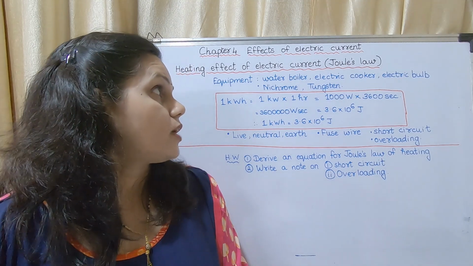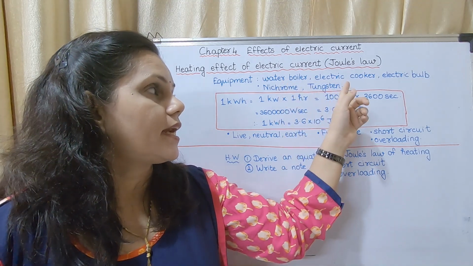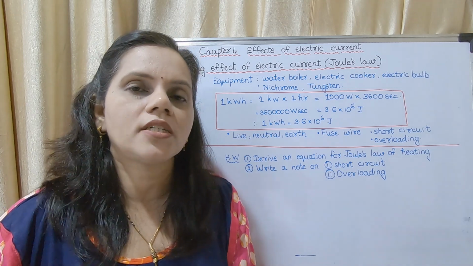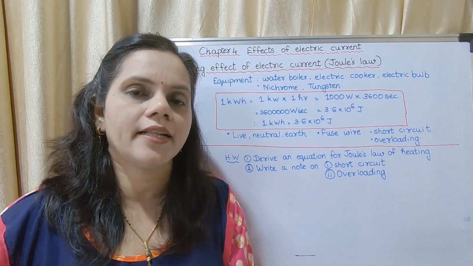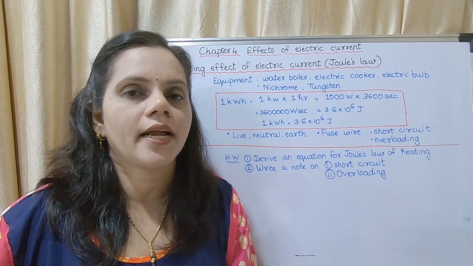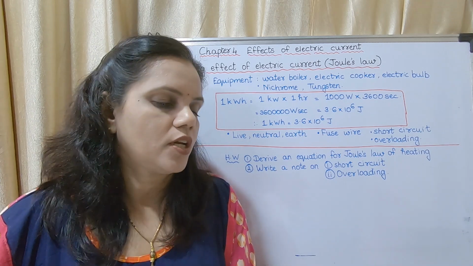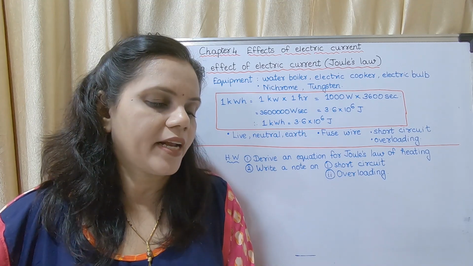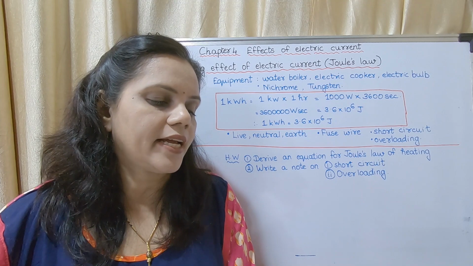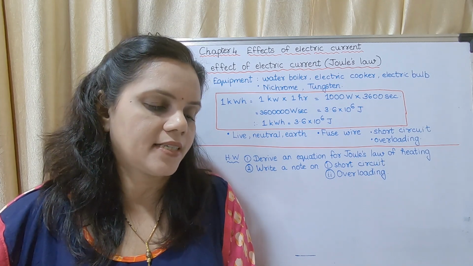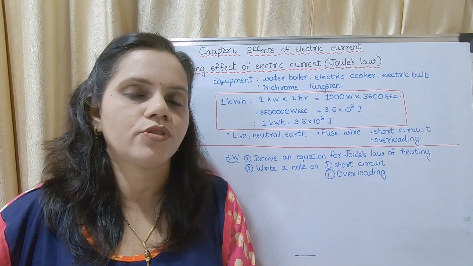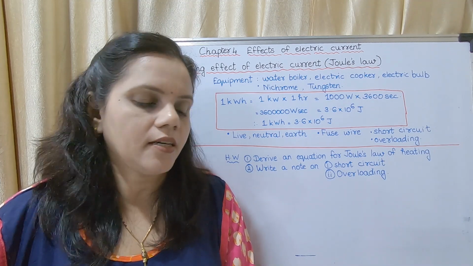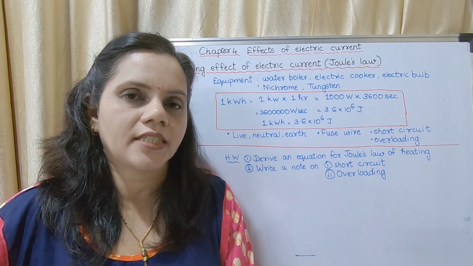Next, I have marked it: water boiler, electric cooker, electric bulb. Now in these appliances, what is used to make the coil, that is the resistor? Nichrome and tungsten are generally used. I will read out the statement. For example, a coil made up of an alloy nichrome is used in the electric heater as a resistor, while a tungsten wire is used in the electric bulb. Nichrome is used in heater and tungsten is used in electric bulb.